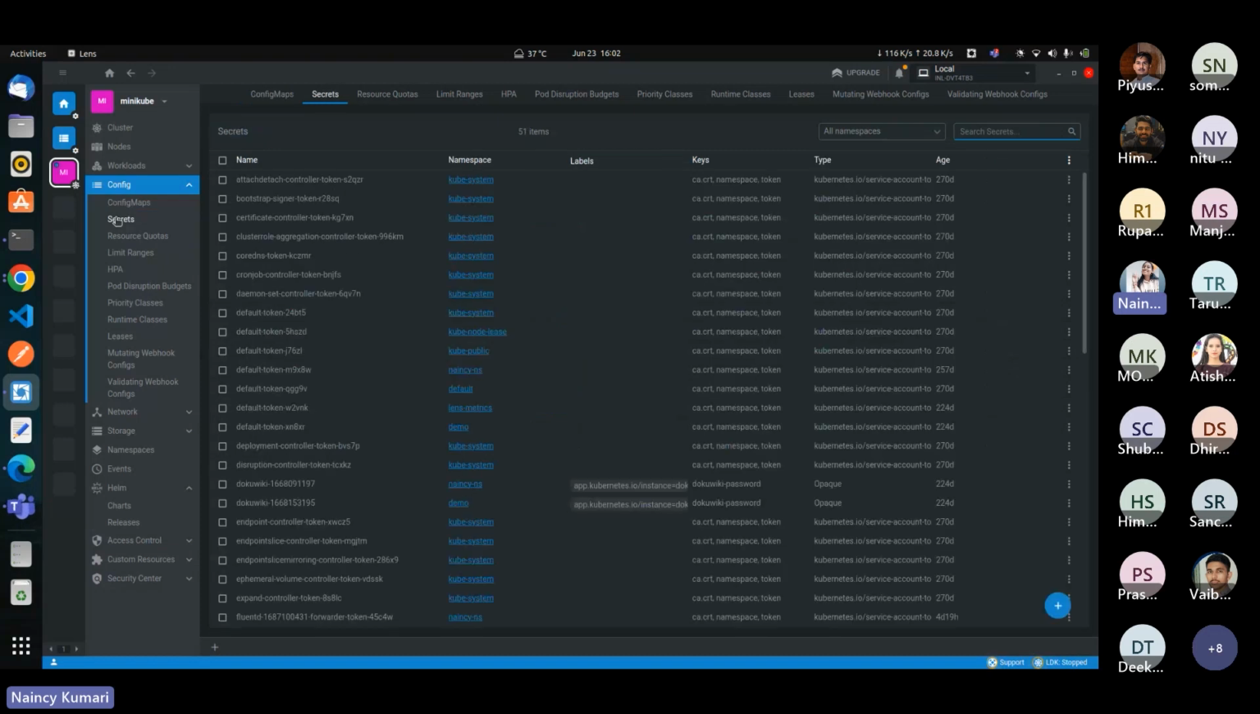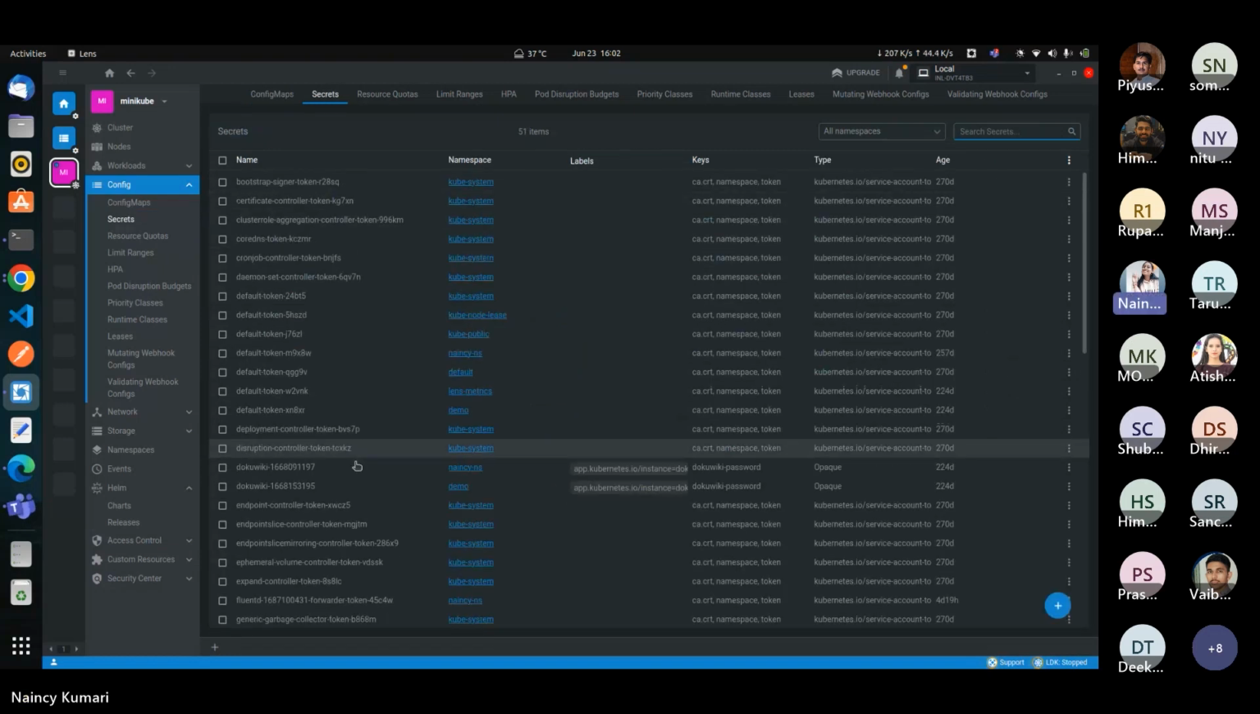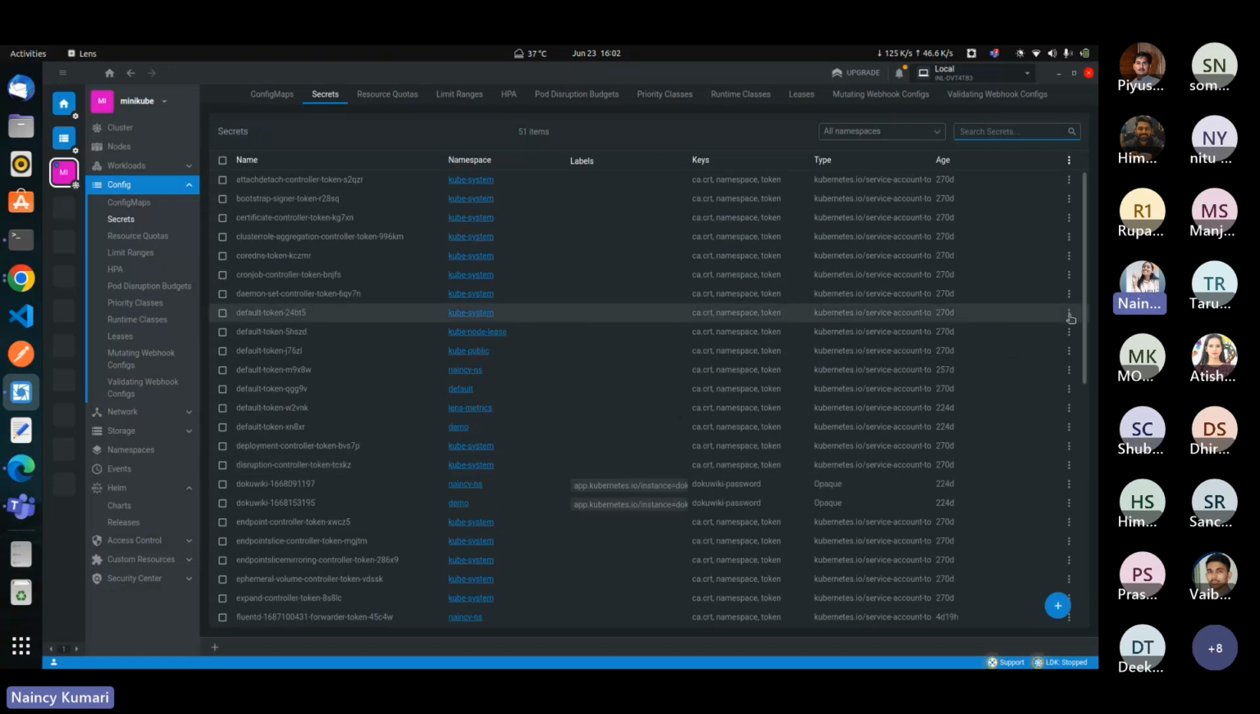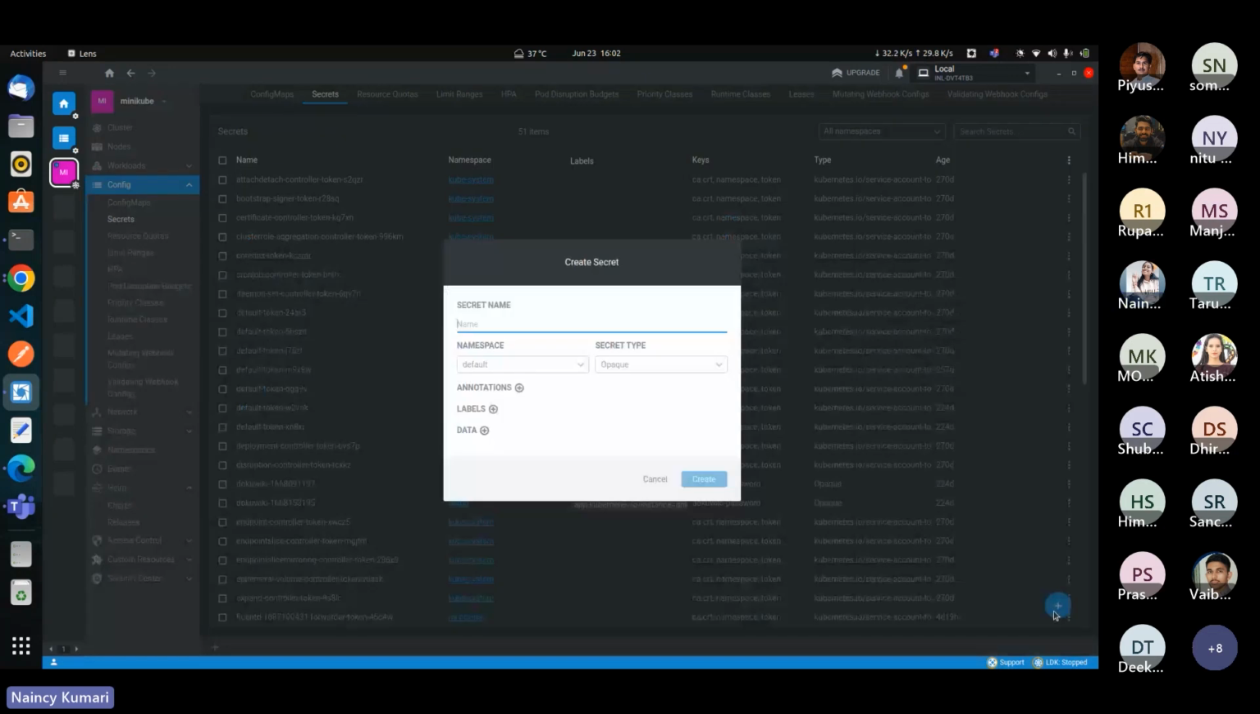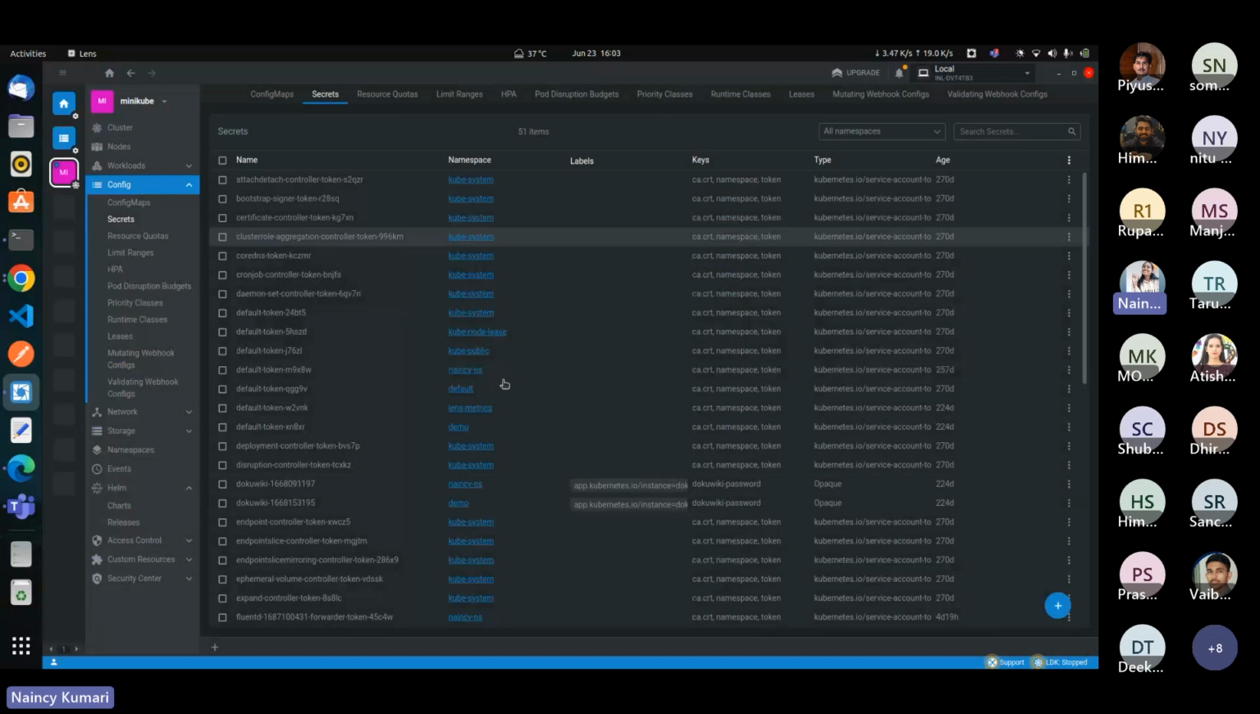It's for secrets. So these are the secrets you can see here. You can see also its keys and types. If we want, then we can edit. If we want, then we can delete. If we want to create, then click on here, create secret. Provide here the secret name, namespace, and its type. If you want, then add here the annotations, labels, and data. And this is how we can create secrets using its dashboard.